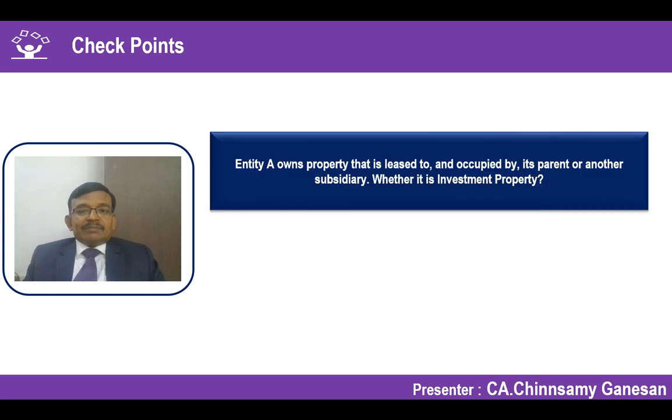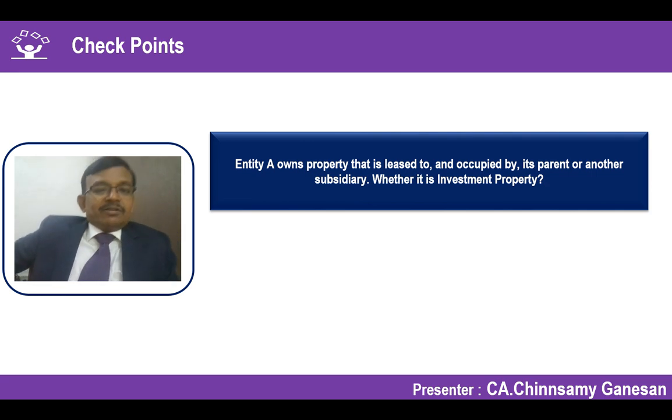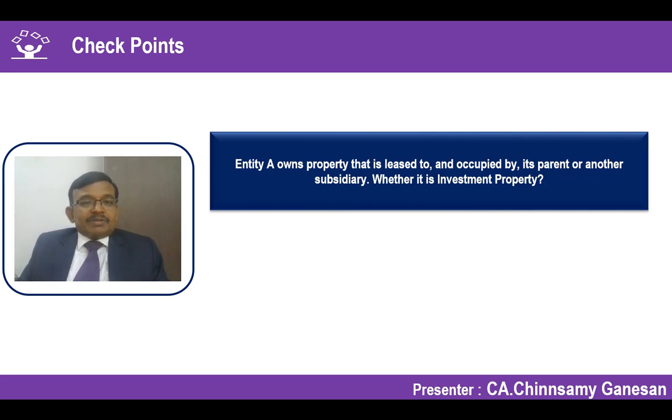Let's take another example. Property has been leased to and occupied by its parent and another subsidiary. Whether it is an investment property? I think I'm bringing a new concept, or maybe I'm touching upon a concept which we have dealt with regularly, standalone financial statement and consolidated financial statement.